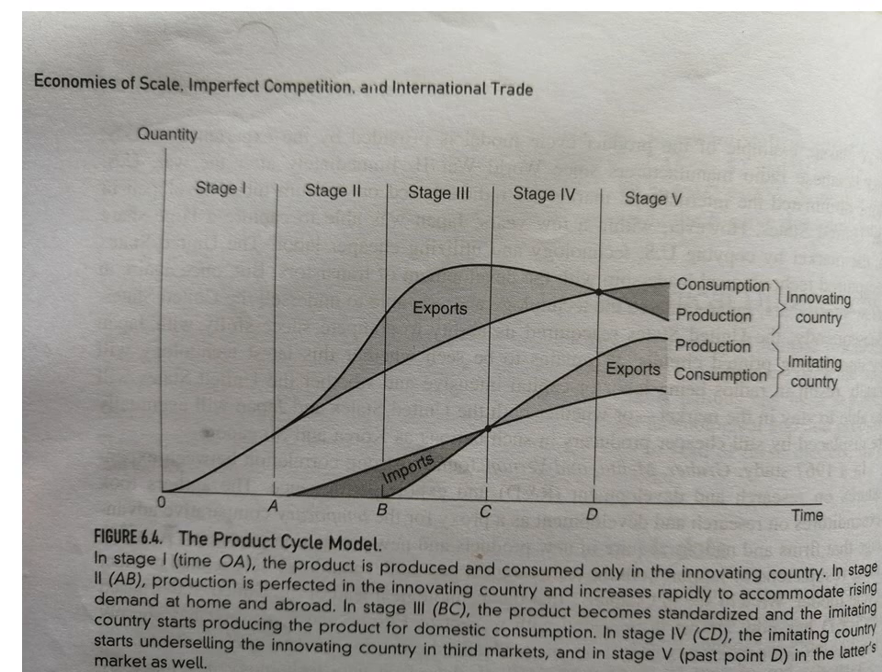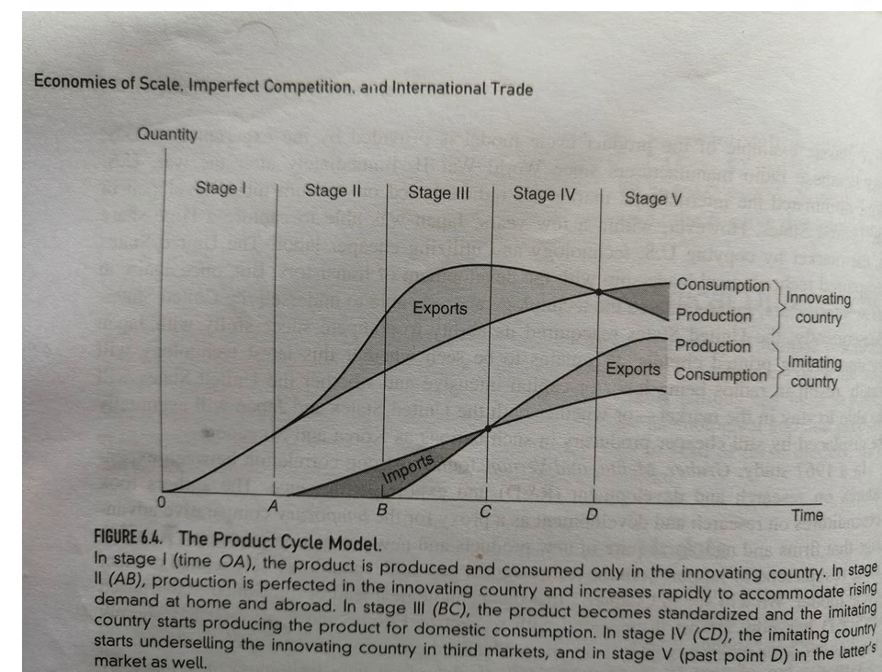Under the second stage, production increases rapidly to accommodate rising demand at home and abroad. At this stage, there is no foreign production, so the innovating country has a monopoly in both home and export markets.